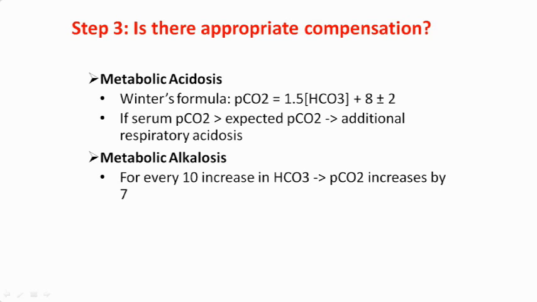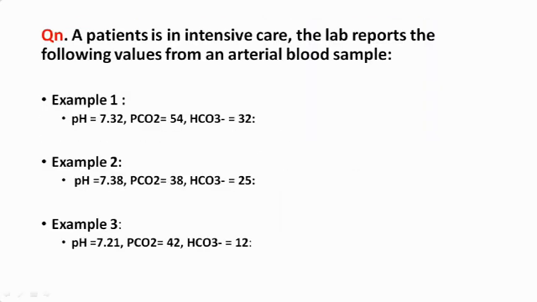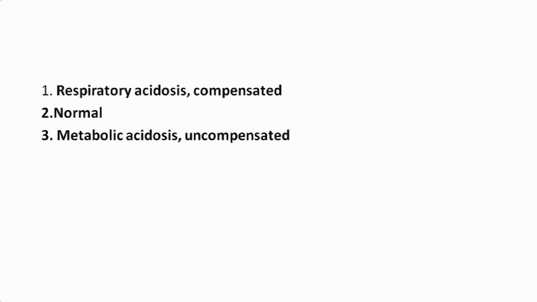So for a bicarbonate level of 12, if there had been adequate compensation, then the PCO2 level would have been between 22 and 28. But here the PCO2 level is 42. So there is no adequate compensation.